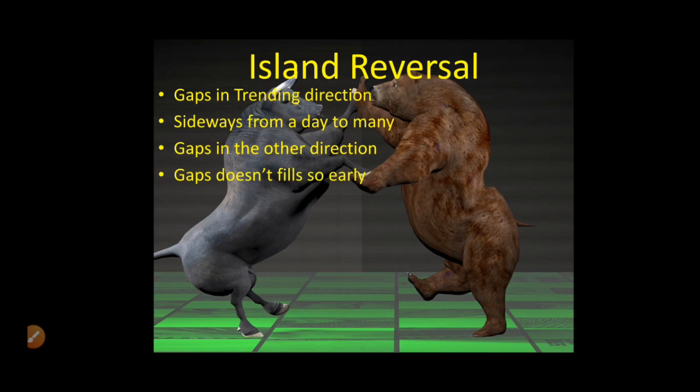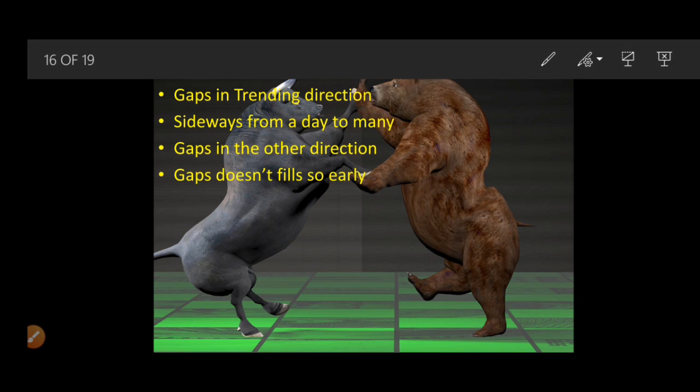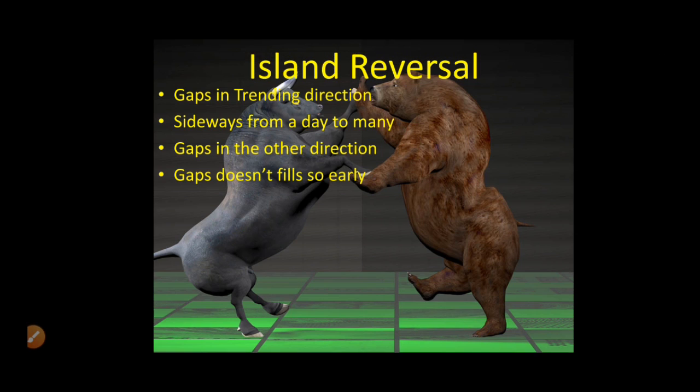Again, the last one is the island reversal. This gap is in trend direction, which means the market will be moving sideways for some long time, right? It might happen after some long sideways momentum. Then after that long sideways momentum, you find a gap in another direction. Suppose you find sideways momentum in an uptrend, again you find this gap at a downtrend, which is opposite to the uptrend sideways market.